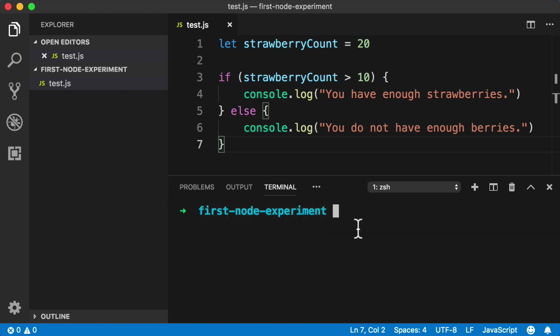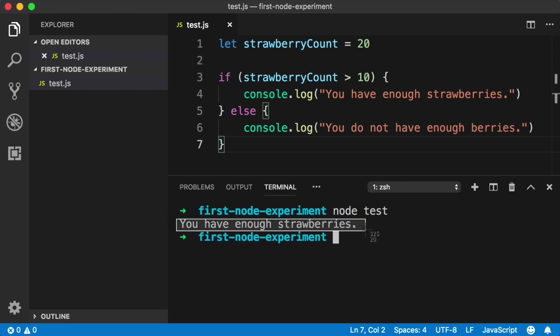So check this out. All we need to do to feed our JavaScript file into Node is down in the command line, write node and then a space and then the name of our file. So in my case, that's test.js. We actually do not need to include the .js. So you can just type the actual name of your file and then push enter. Awesome. We see you have enough strawberries.